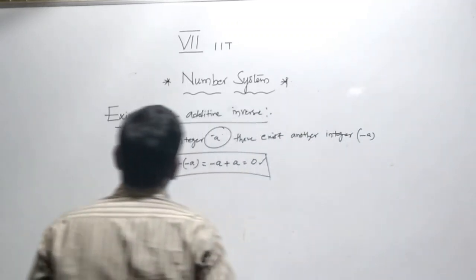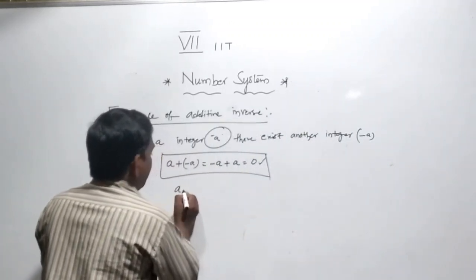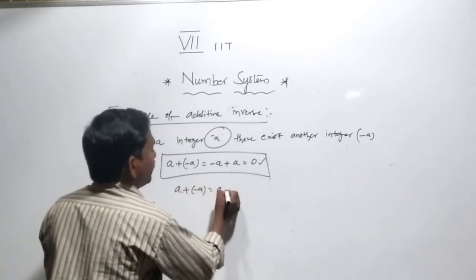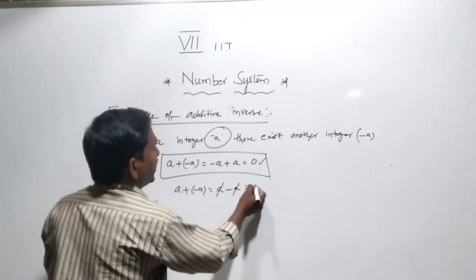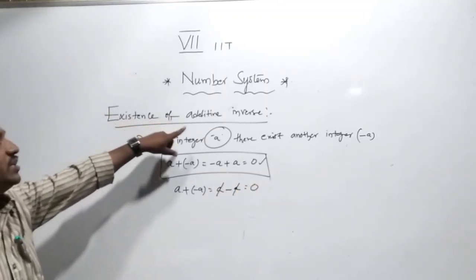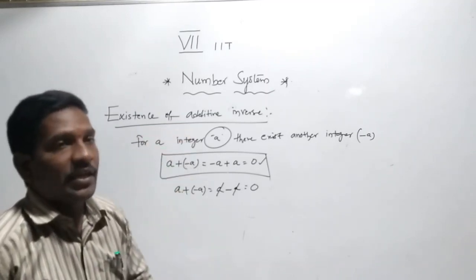When you add a and minus a, both are cancelled and we get 0. So the existence of additive inverse holds for the integers.